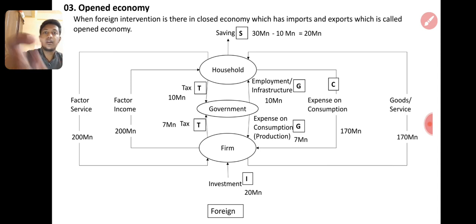In the economy model, we assume production is only done by the firms. If production is not enough, the firms will buy from outside the economy, from foreign.